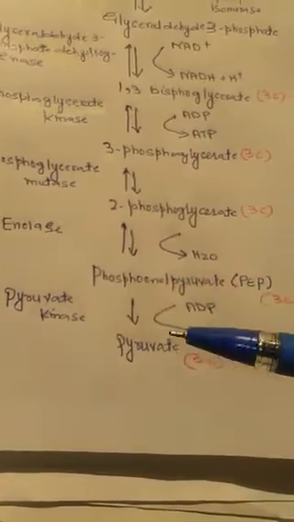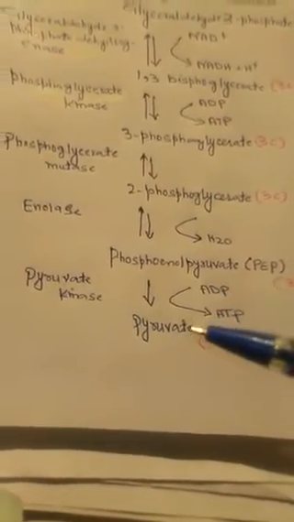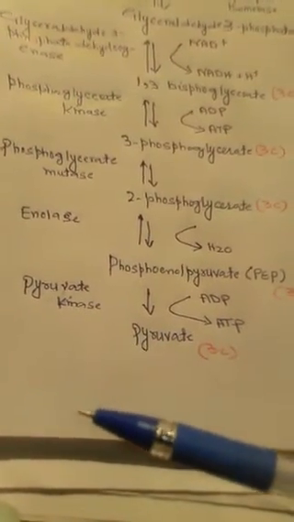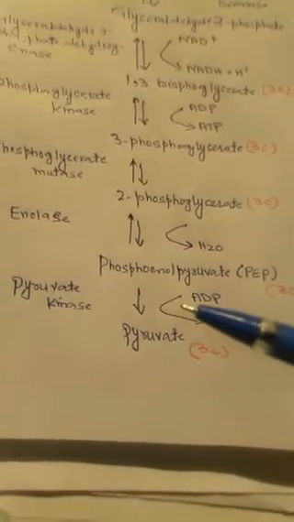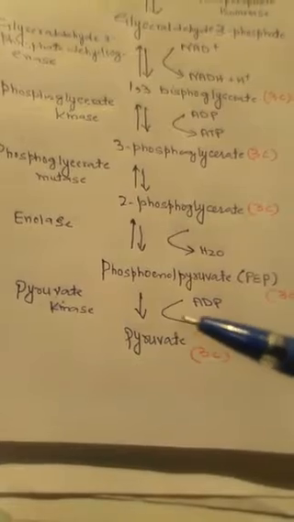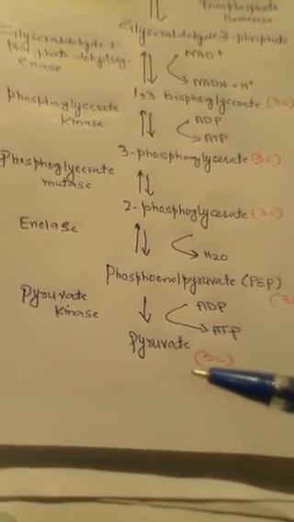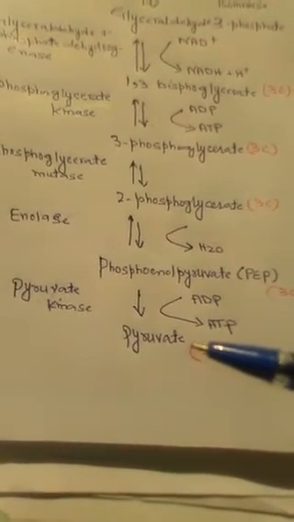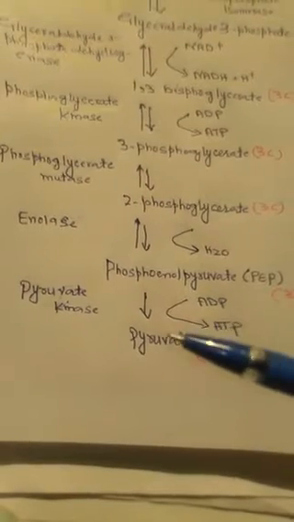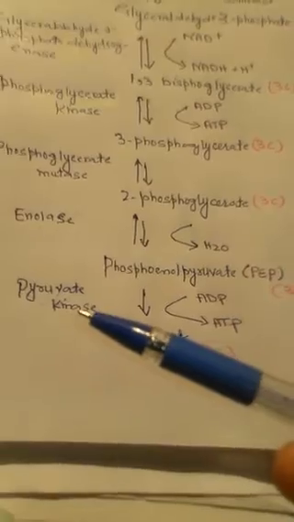And then we have here one more step, phosphoenol pyruvate changes into pyruvate, and here the enzyme used is pyruvate kinase. This phosphoenol pyruvate molecule transfers its high energy bond phosphate to ADP, which converts into ATP, and pyruvate or pyruvic acid is formed. And this reaction is catalyzed by the enzyme called pyruvate kinase.